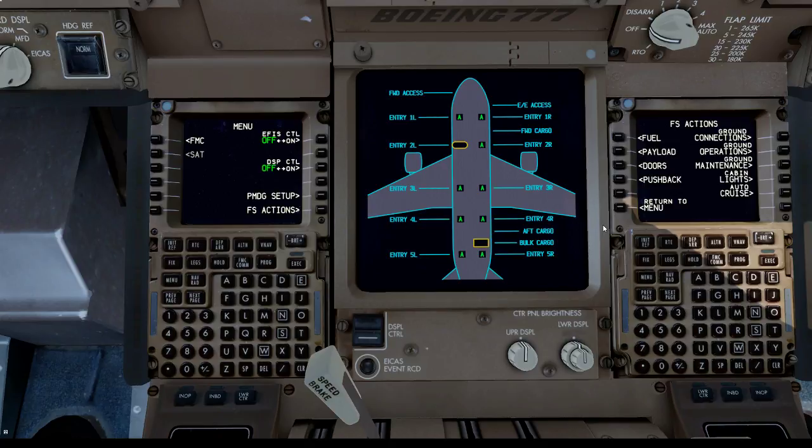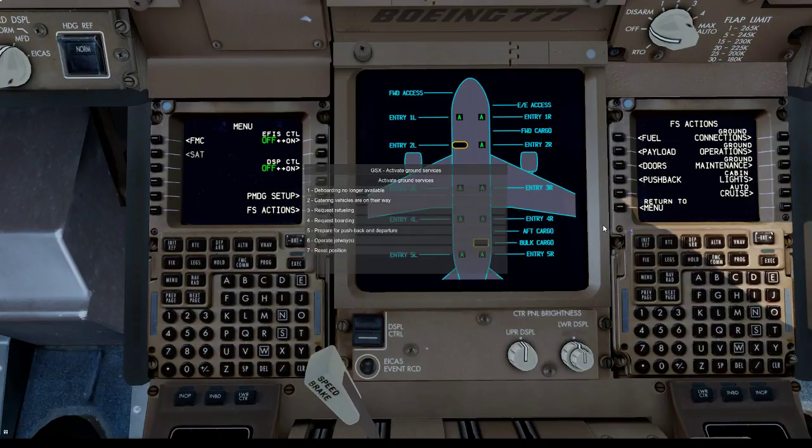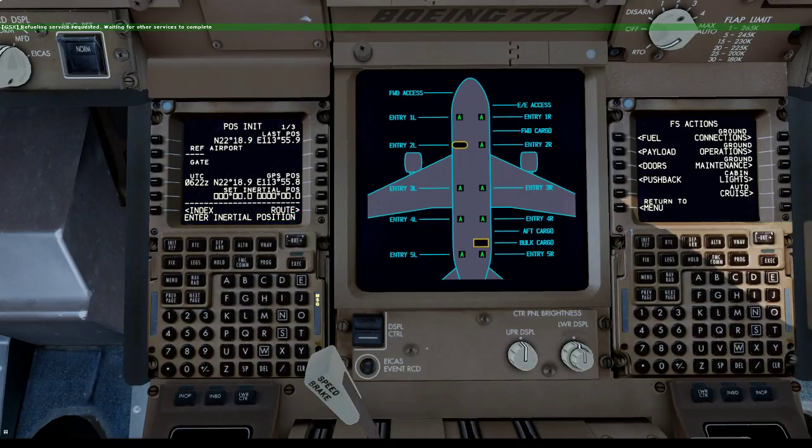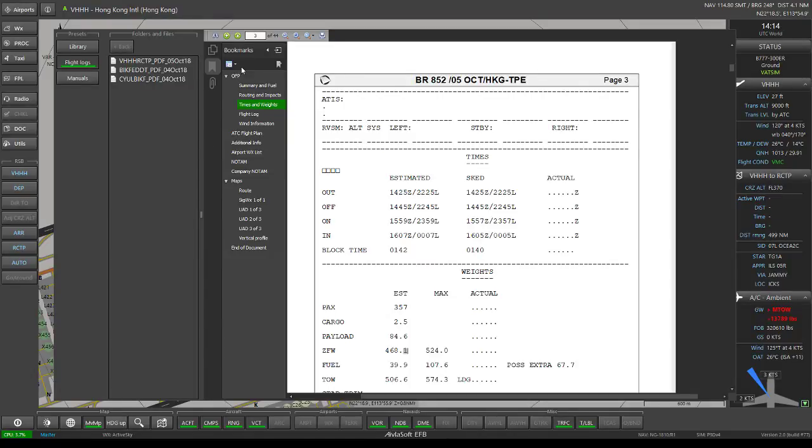Now let's call for refueling. Right then, so let's talk about this flight plan a bit.